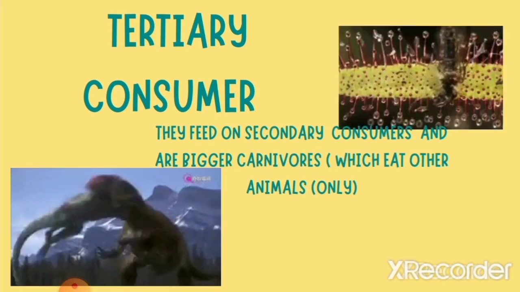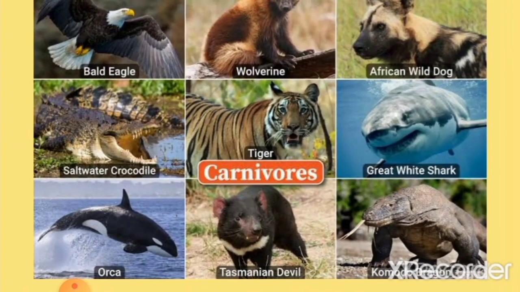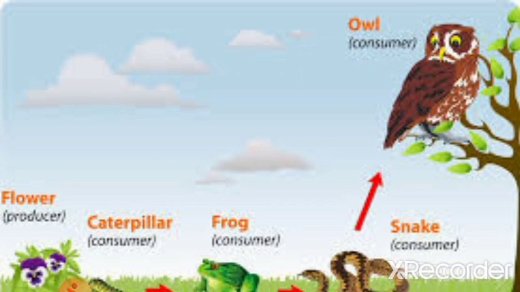The tertiary consumers are those animals that feed on other animals. They are usually bigger carnivores. They feed on animals only, and examples are eagle, wolverine, tiger, crocodile, great white shark, and so on. They feed on all other animals.